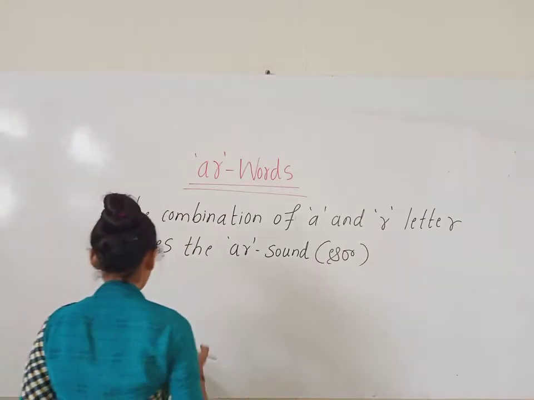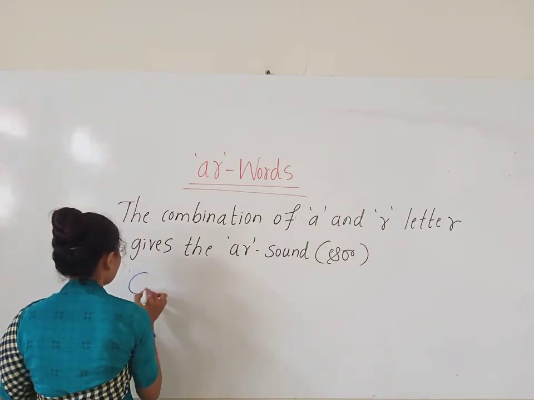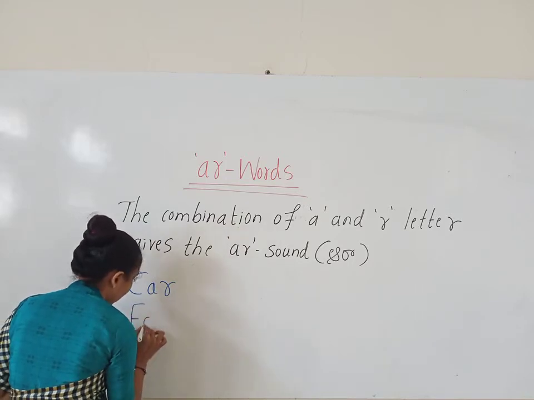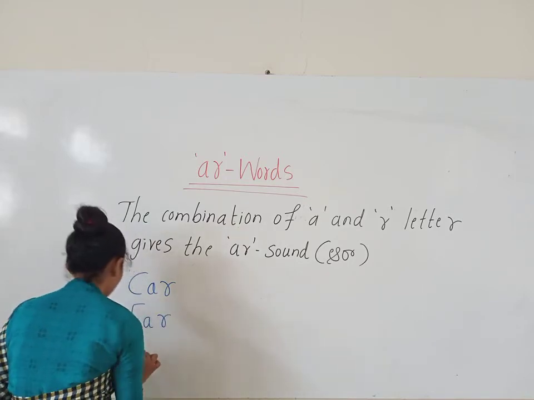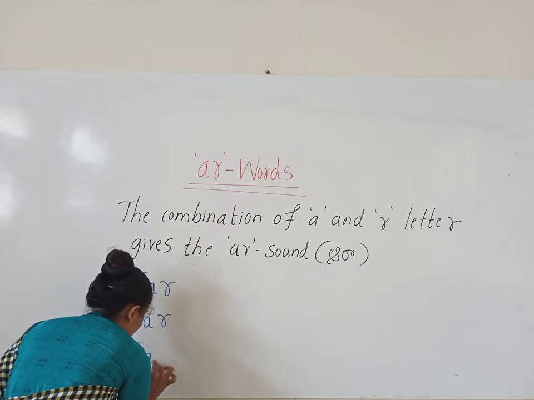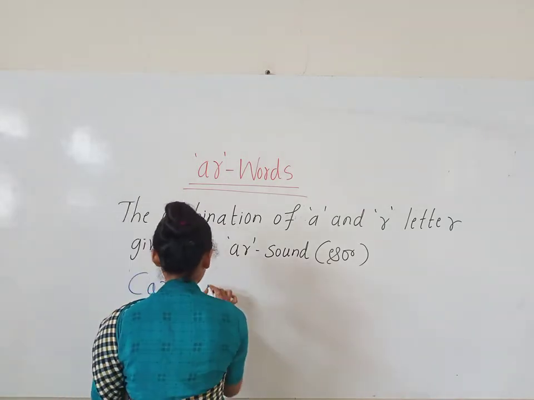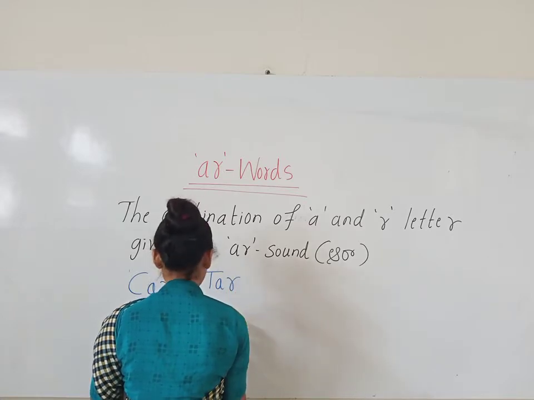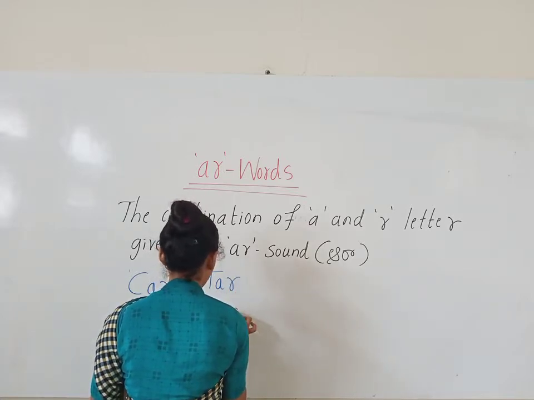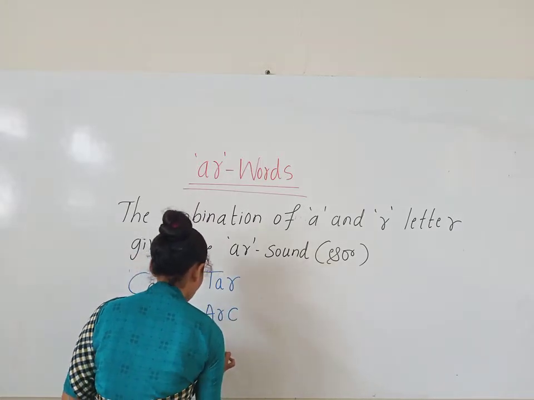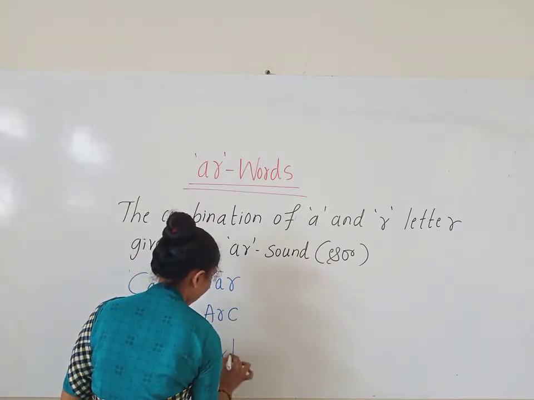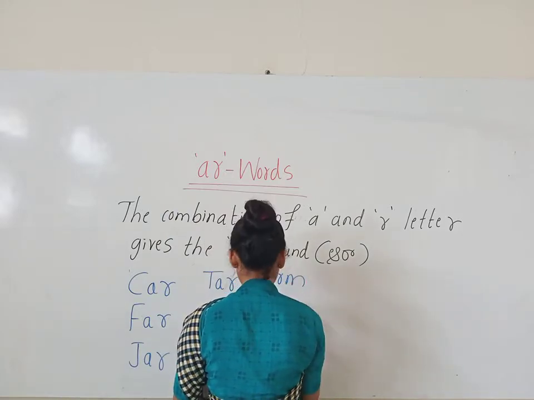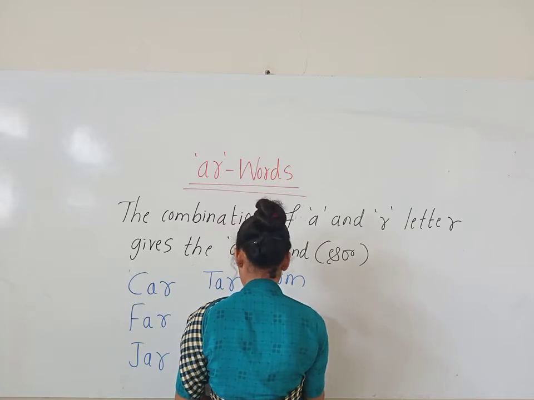Okay, children. So here we have car, far, jar, tar, arc, art, arm, farm,